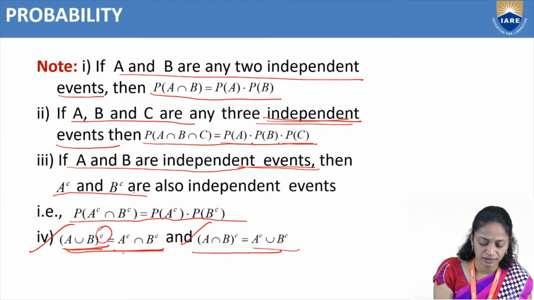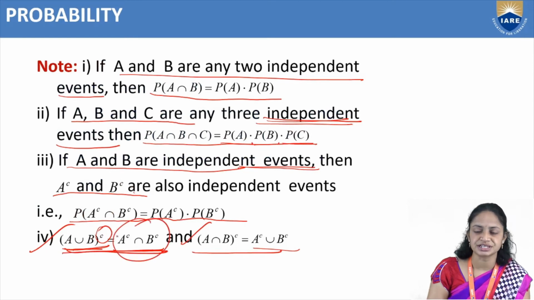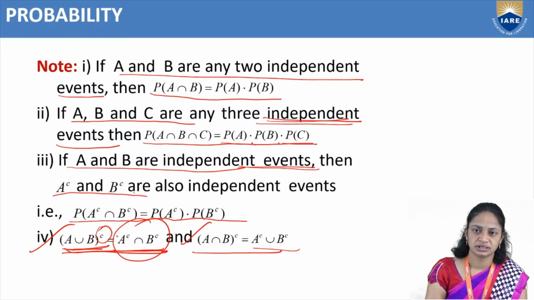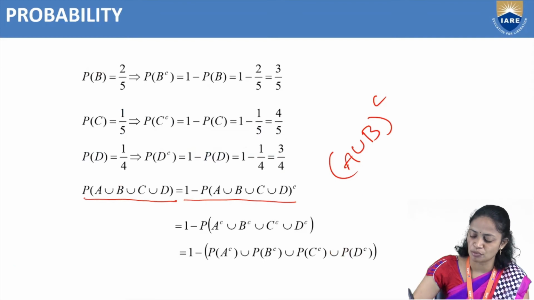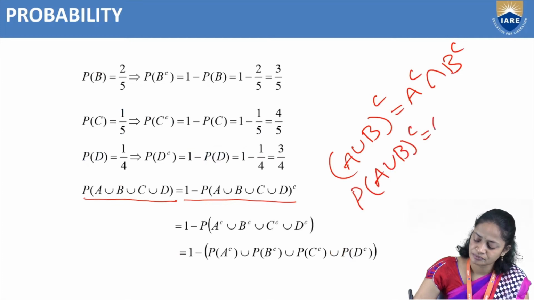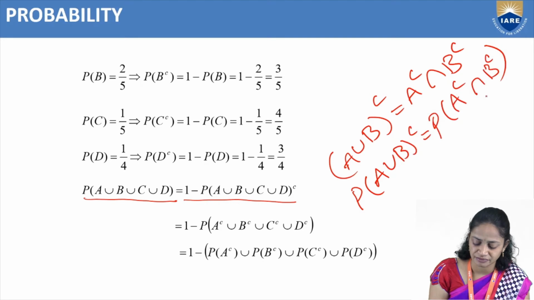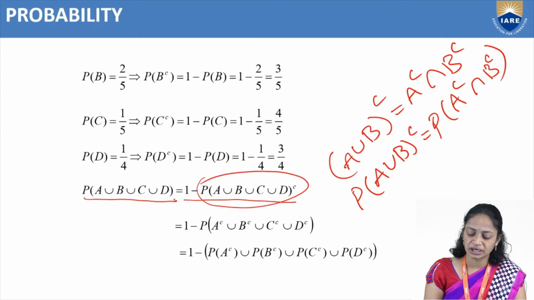A union B whole complement equal to A complement intersection B complement. So what is the probability of A union B whole complement equal to? Probability of A complement intersection B complement, right?